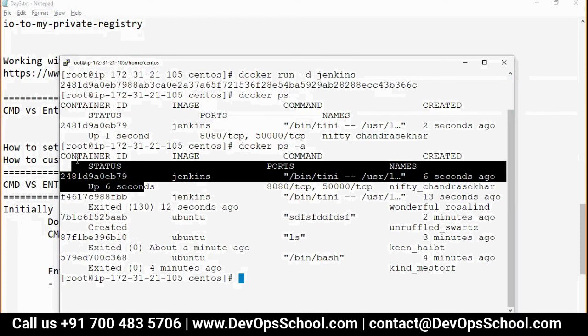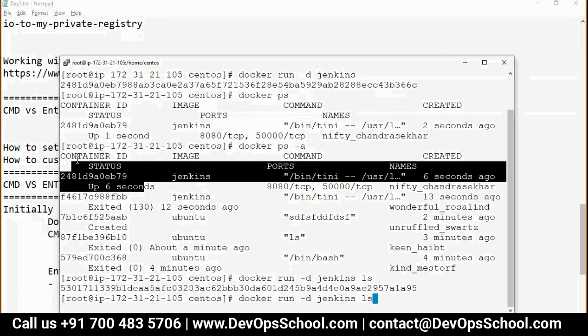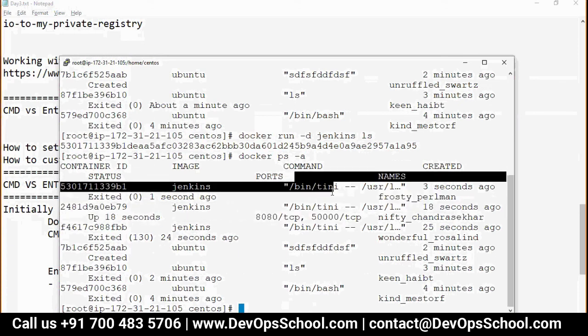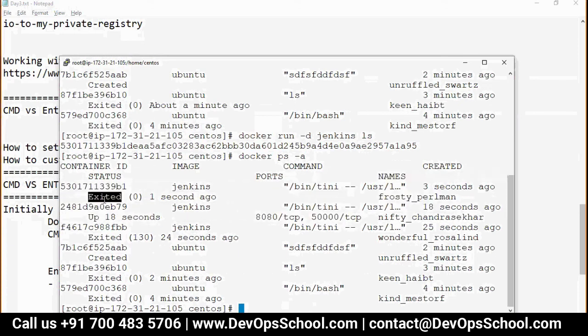But, ls, see here, did it get changed? No. It got exited for some other reason. I'll tell you the reason. But you cannot change the behavior of the container at any cost.